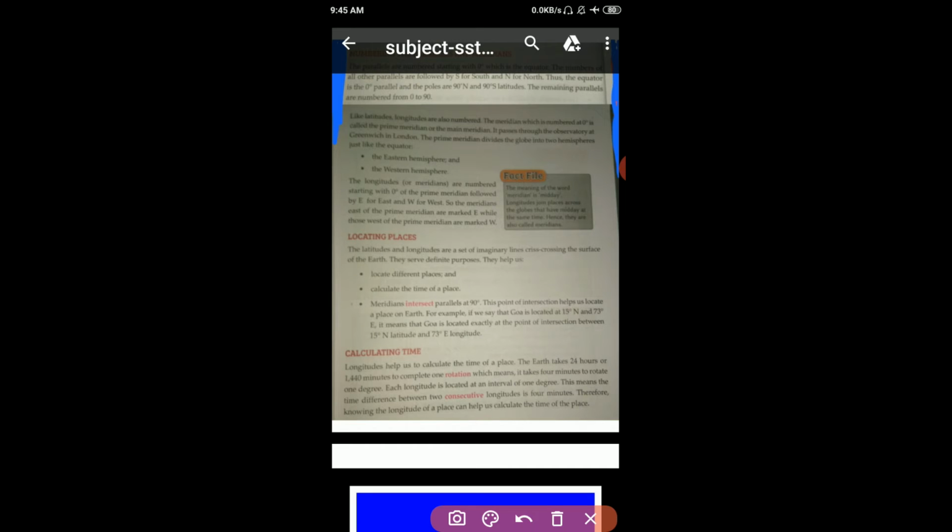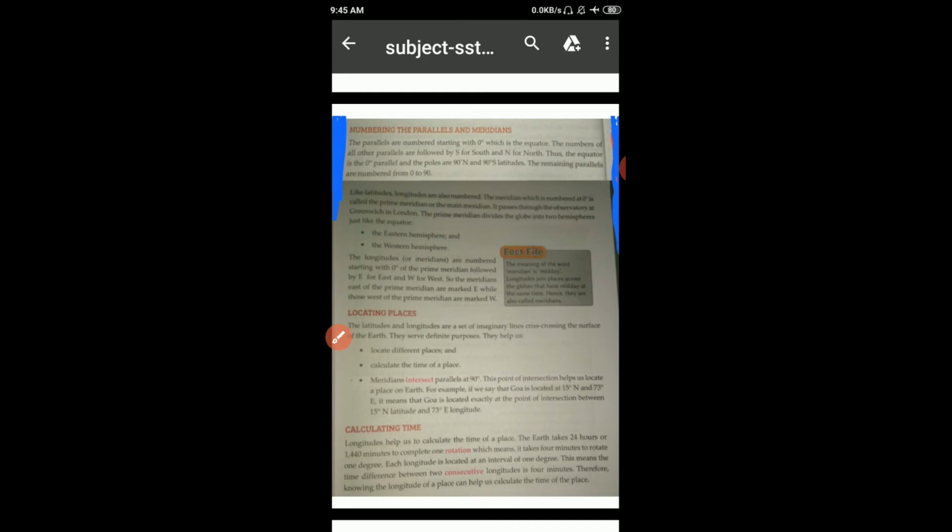Now move on to the next page. Now here, numbering the parallels and meridians. How are we giving the numbers? The parallels are numbered starting with 0 degree, which is the equator. The numbers of all other parallels are followed by S for south and N for north. Thus the equator is the 0 degree parallel and the poles are 90 degree N and 90 degree S latitude. The remaining parallels are numbered from 0 to 90.